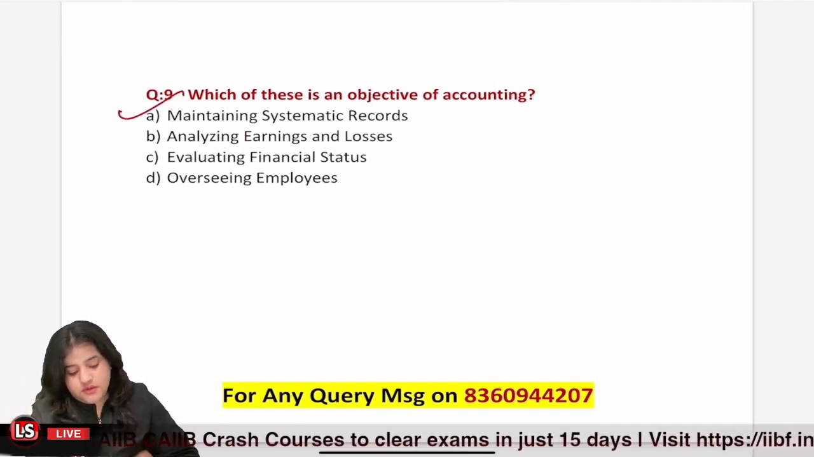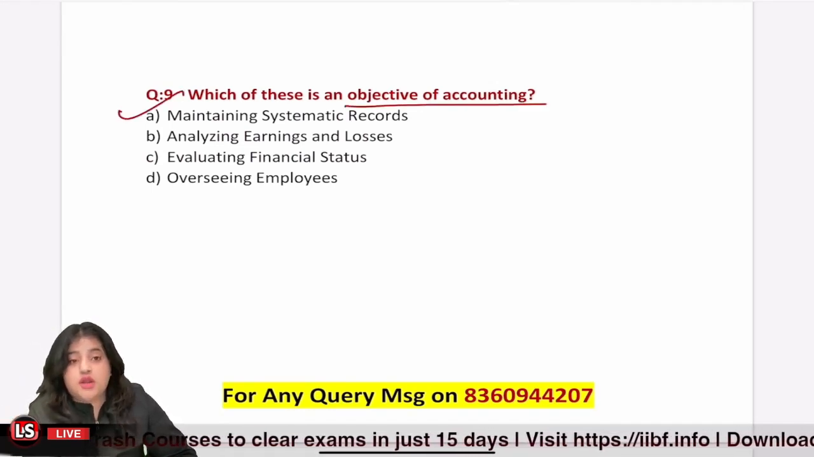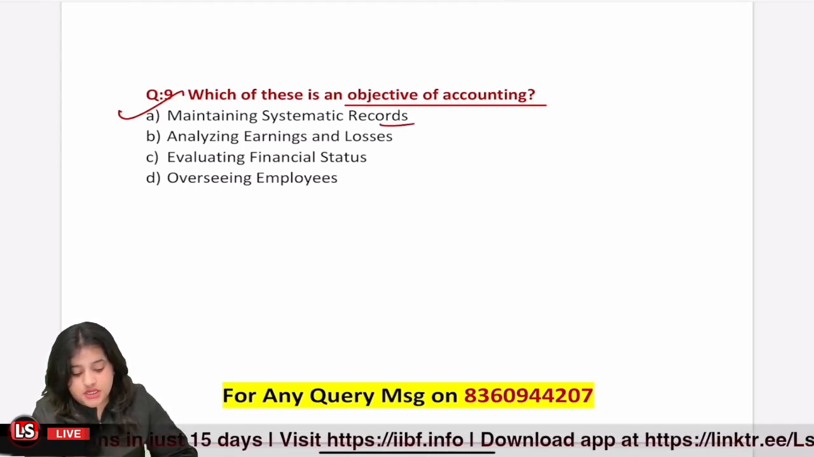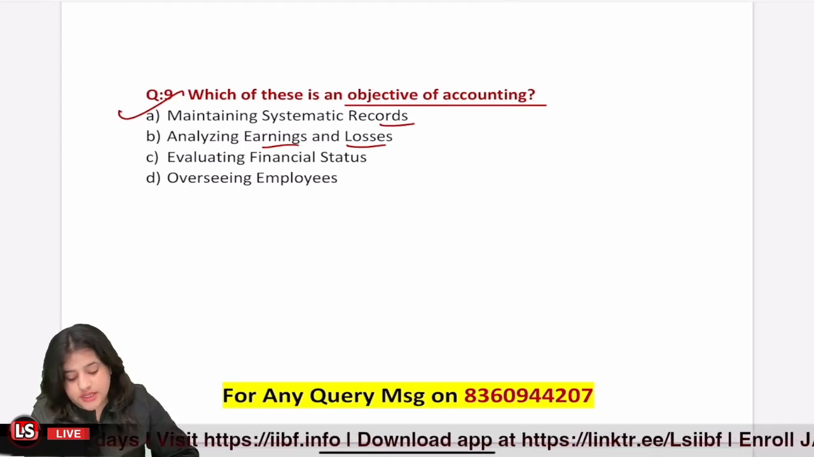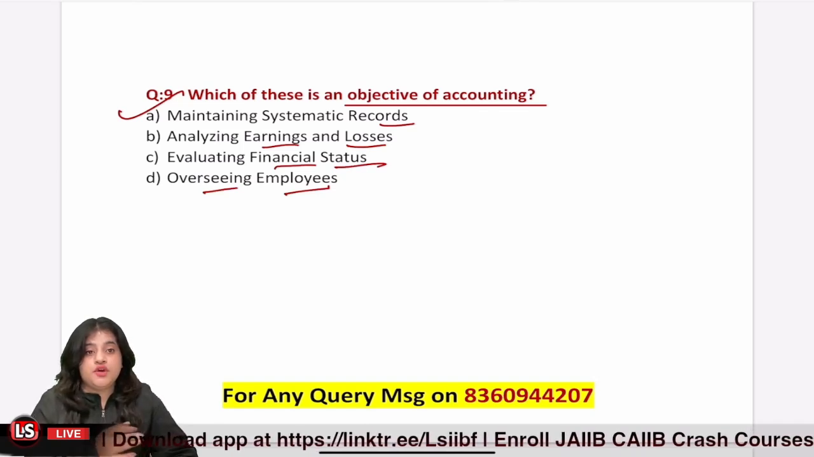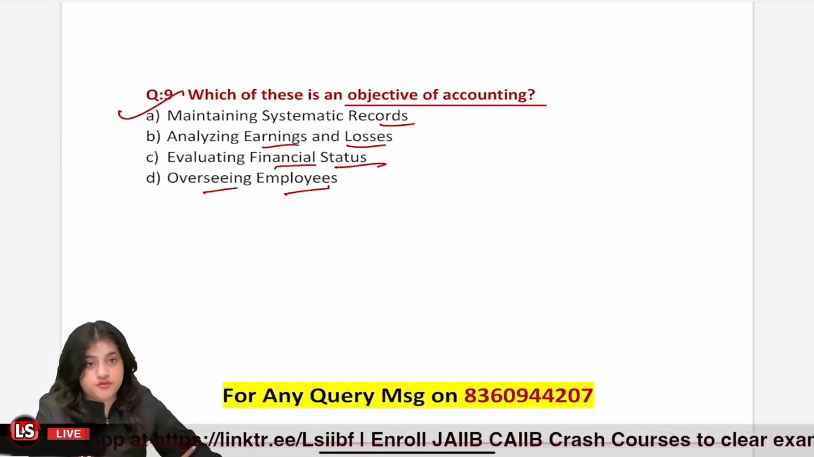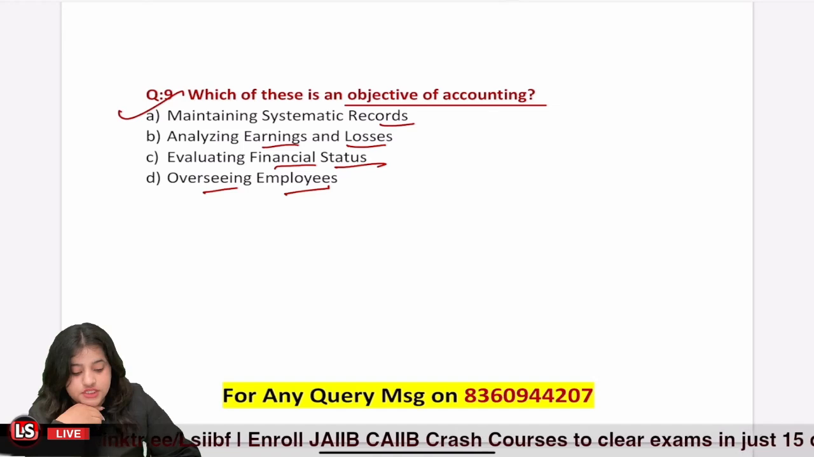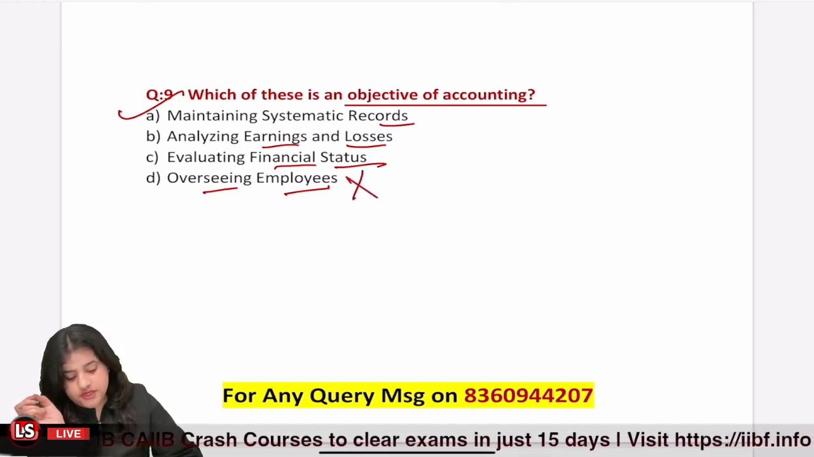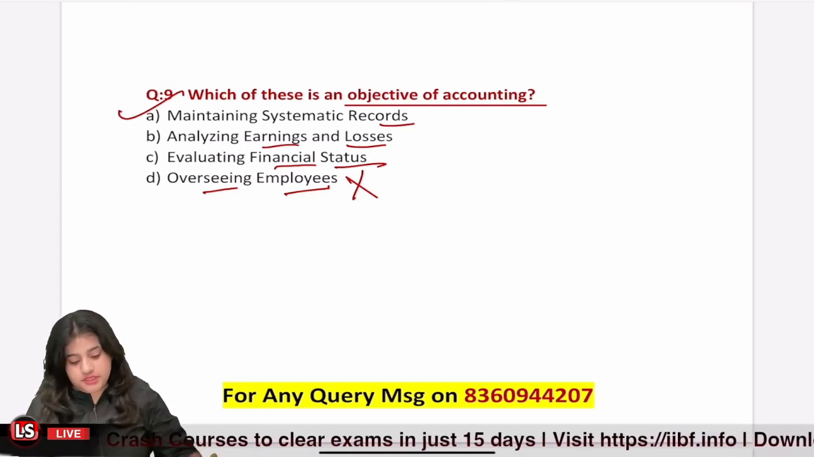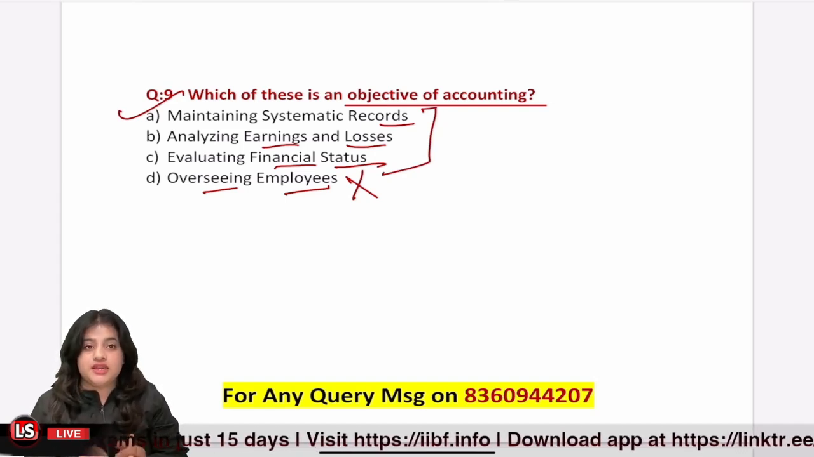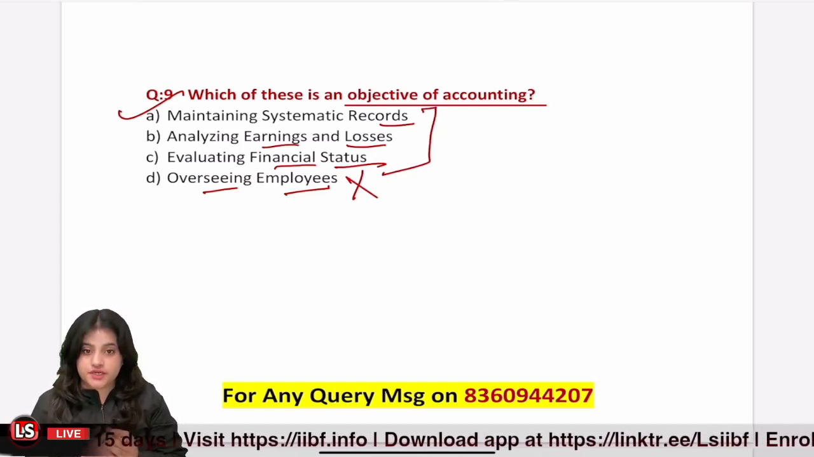Question number 9. Which of these is an objective of accounting? So, what is the objective of accounting? Maintaining systematic records, analyzing earnings and losses, evaluating financial status, or overseeing employees. So, what is our primary purpose of accounting? Overseeing employees is not done through accounting, that is very clear, right? Evaluating the financial statements. Oh, sorry. Then we have these three options left, right? Maintaining records, analyzing earnings and losses, evaluating financial statements.